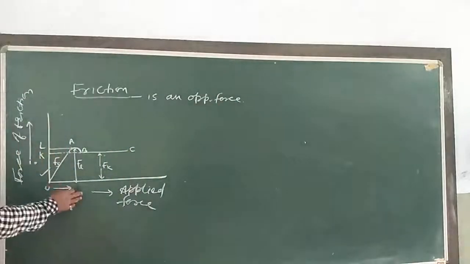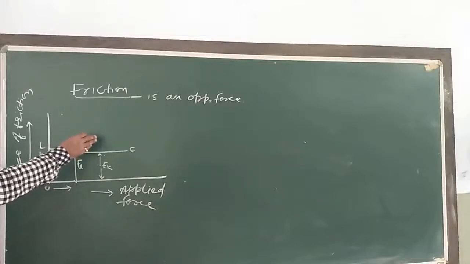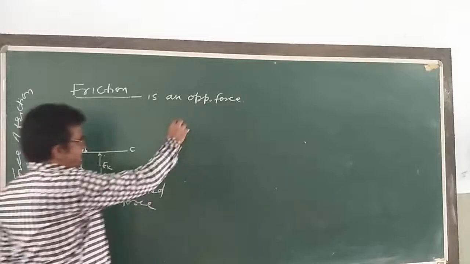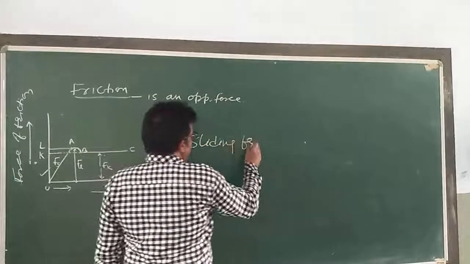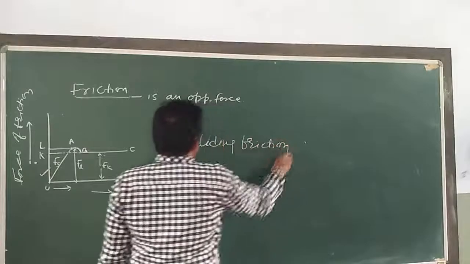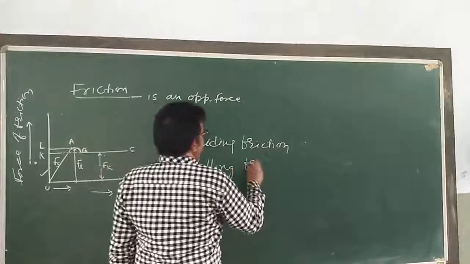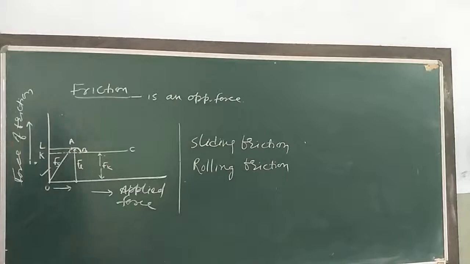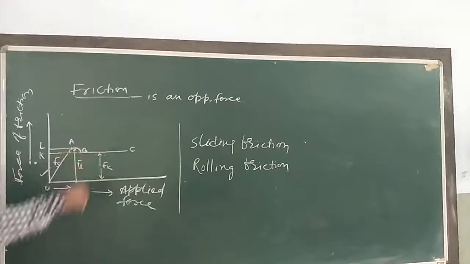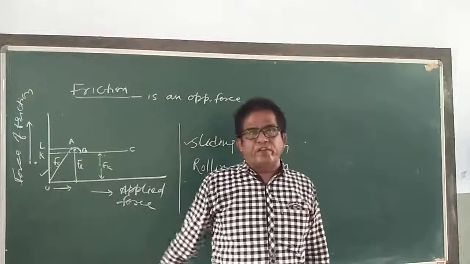Then, my dear children, dynamic friction or kinetic friction may also have two types. One is sliding friction and another one is rolling friction. One, we are sliding along; the other is rolling, like a volleyball or a football. So sliding friction is the opposing force when the body slides over the surface of another body.